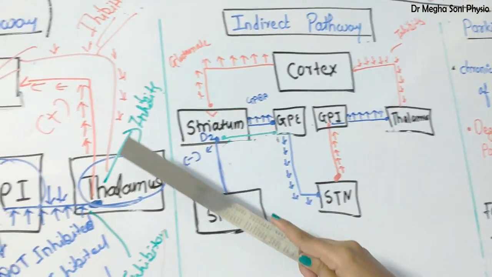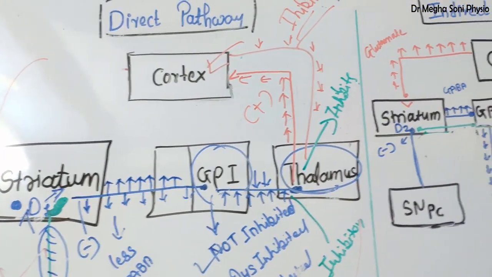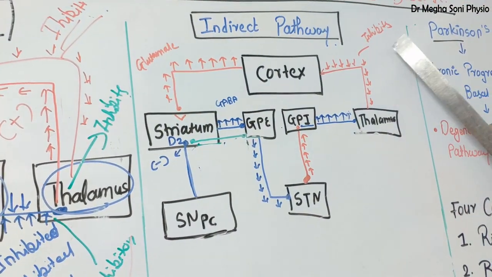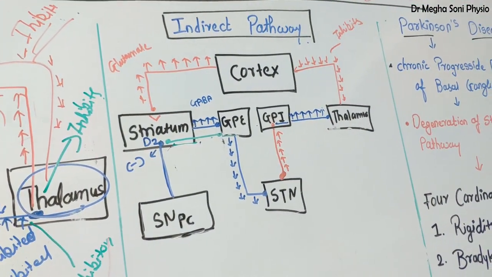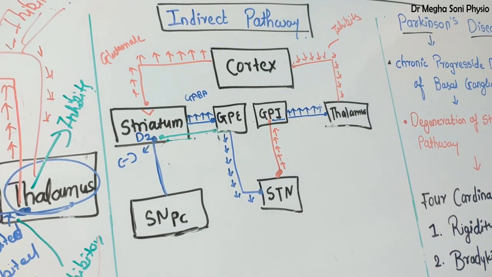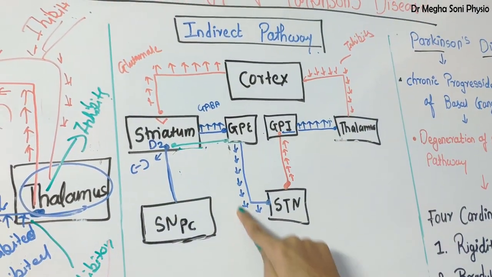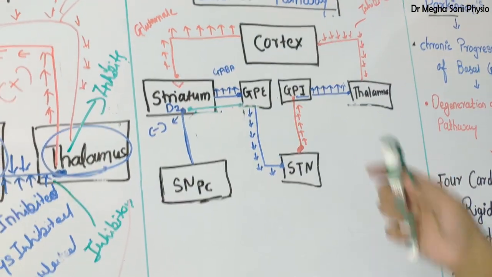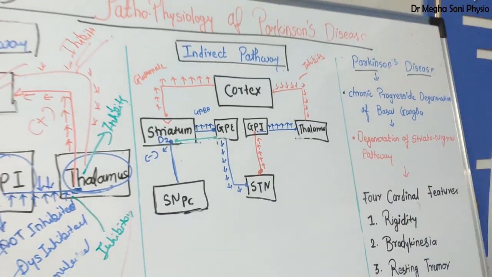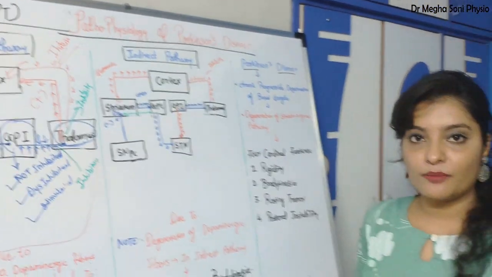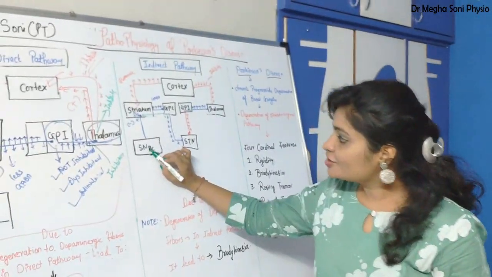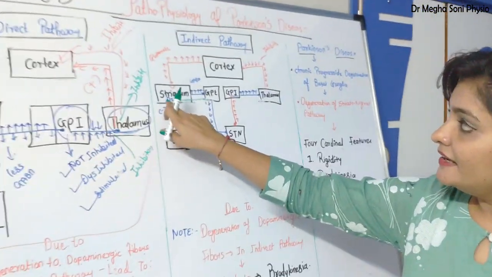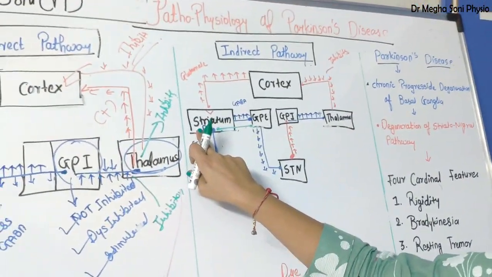The direct pathway is responsible for facilitating movement, and this indirect pathway is responsible for inhibition of movement. Now we'll see what the role of the substantia nigra pars compacta is over the indirect pathway. Right now I am talking only about the normal indirect pathway. In the substantia nigra pars compacta, here the D2 receptor is situated.